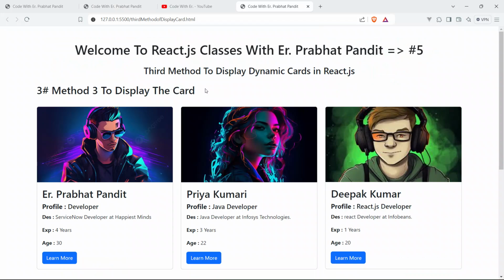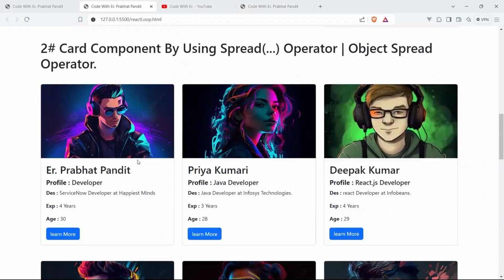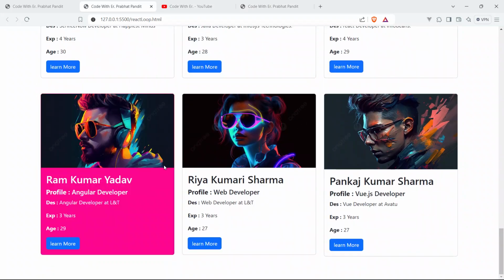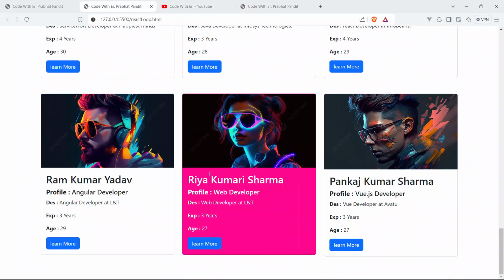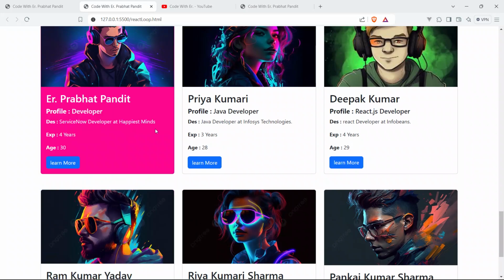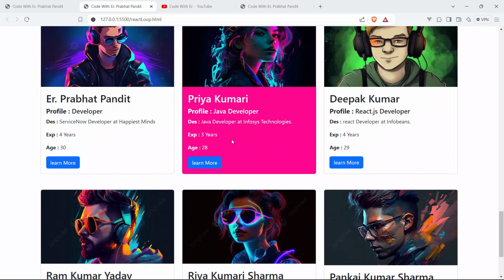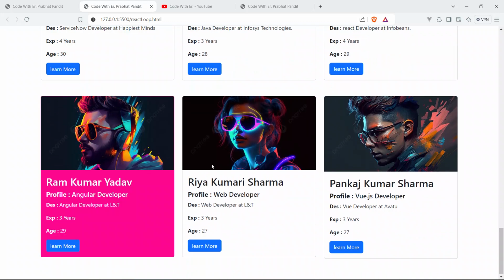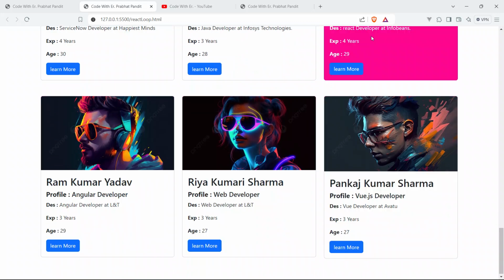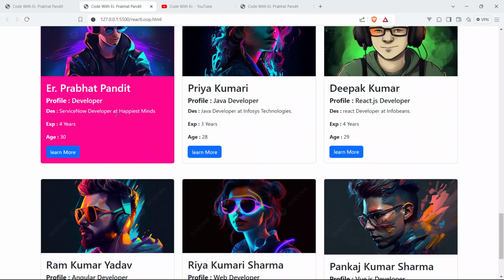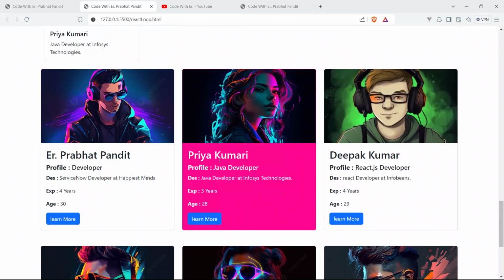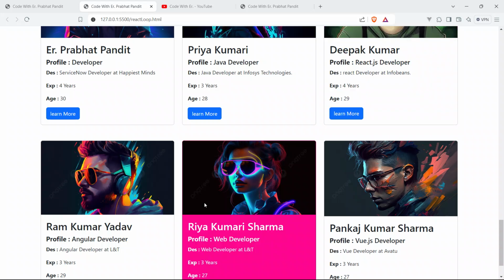Okay, so guys, now we have to make it clickable also. Whenever the user clicks on any of the cards, it is going to show that this card is active, the one on which you have currently clicked. So how do we achieve this feature, this functionality? In our code also we are going to do that now.